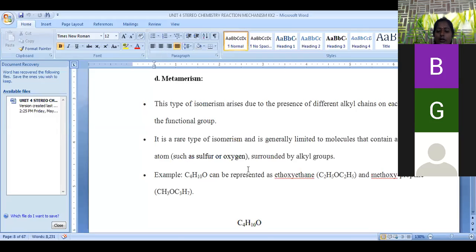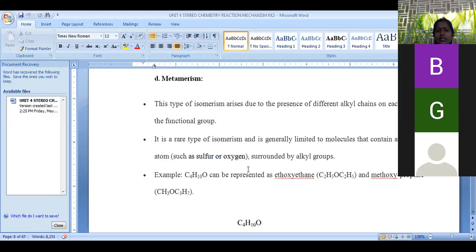And the next is about tautomerism. Tautomerism is nothing but, by shifting either hydrogen or electrons, that means protons or electrons, one compound is converted into another kind of isomer, that is called tautomerism. The simple example is a ketone converted into enol form by changing the position of hydrogen from the first to the third carbon. Keto-enol tautomerism is associated with a 1,3 shift of proton. The 1,3 shift of proton converts ketone into enolic form. Enol is nothing but a double bonded hydroxy compound. That is tautomerism. And next is about ring chain isomerism.